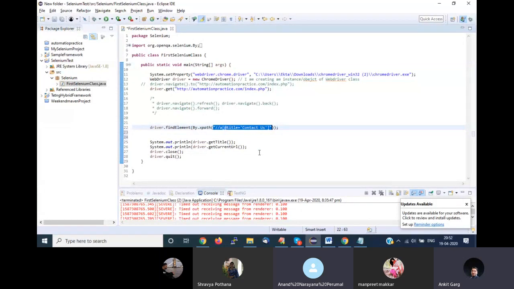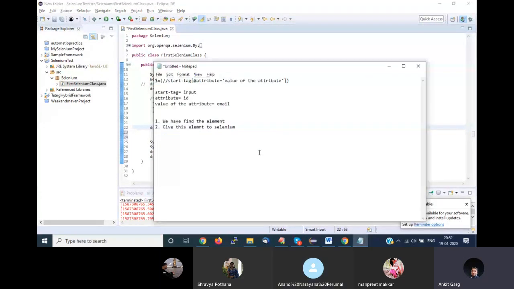Now the third part, it is still not completed. I have given the element to Selenium, but Selenium needs to do some action on that element, or I can also say what action Selenium needs to take. Let's say on a link I can click. On a drop down I have to select a value. In a checkbox again I have to select a value. In an input box I have to type something, like my email ID. So how will Selenium know which action I want to perform on that element? I also have to give that instruction to Selenium.